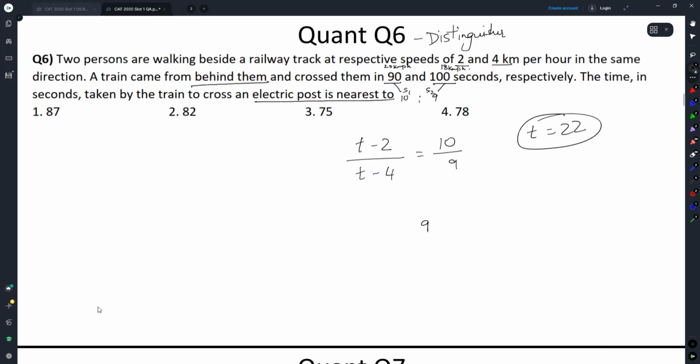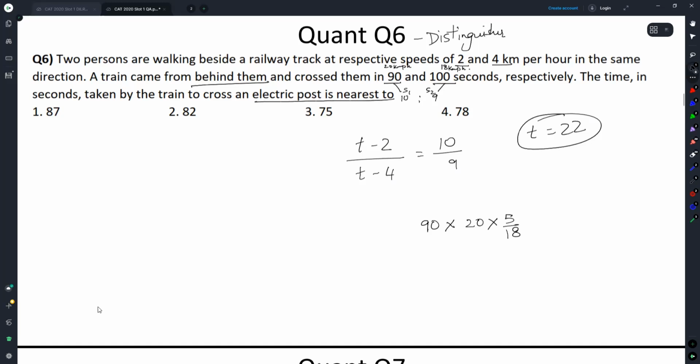20 kmph. For 90 seconds, it has traveled with the speed of 20 kmph. How much is it? 20 into 5 by 18 into 90. This will be the total distance. But don't try solving it right now.